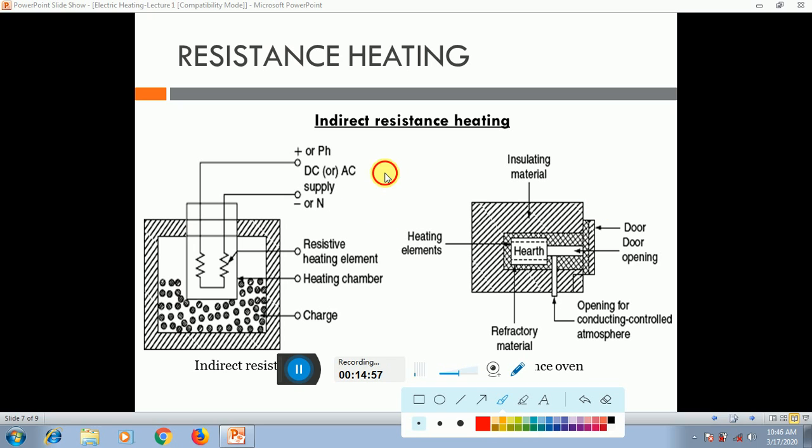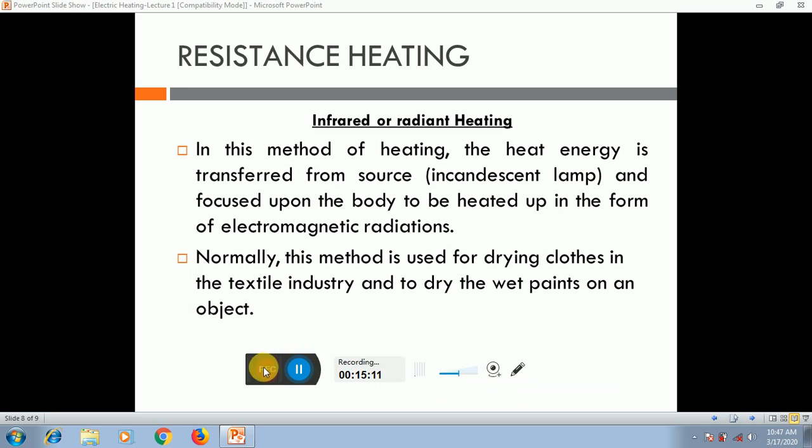Now the next one, the last topic of these methods, is infrared, or radiant heating. So what is the main function of infrared heating?